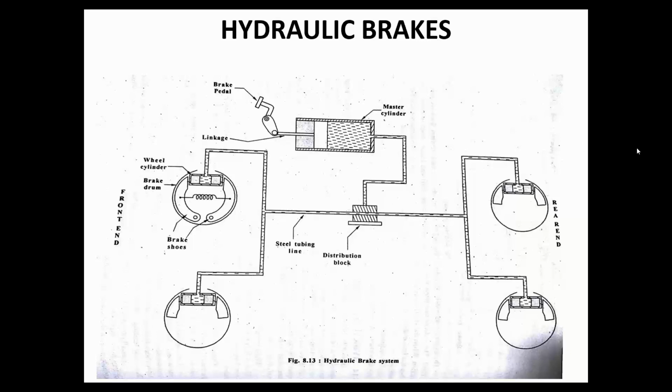Now, the next important thing is we have to discuss the working of the master cylinder, how the master cylinder works and how the wheel cylinder works, because these are the two important components in the braking mechanism. One is the master cylinder, the second is the wheel cylinder. So we'll start discussing one by one.